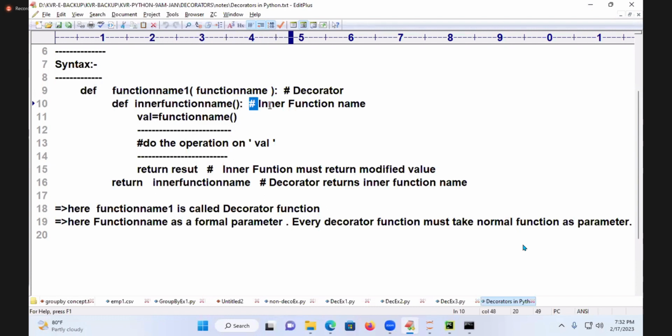And we'll say what? Inner function name. And we'll write value is equal to function name of, and we will do the operation on this result. And then returns the result of what? Inner function. Inner function must return the modified value. And return what I am writing here? Inner function name. So decorator returns inner function name. So here function name 1 is called, which function? Decorator function. And the function name as a formal parameter, every decorator function must take normal function as a parameter.